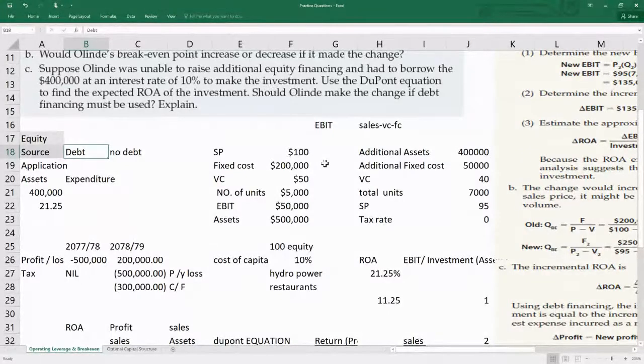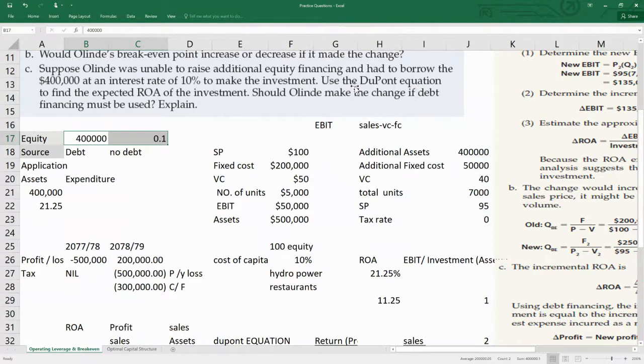What does it mean? It means that maybe the share price of Olind in the stock market is undervalued, right? Or maybe the market is in recession, or people are not trusting companies, or new investors are not taking Olind's shares highly. So that is why Olind is not able to raise additional equity financing. And now it had to borrow 400,000 at an interest rate of 10% to make the investment, so that it could invest in new assets.